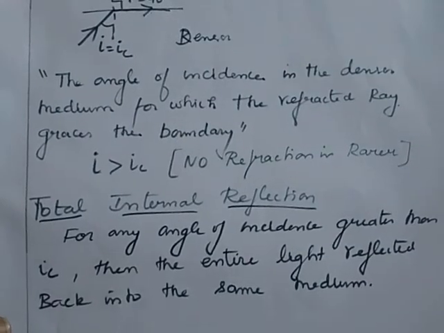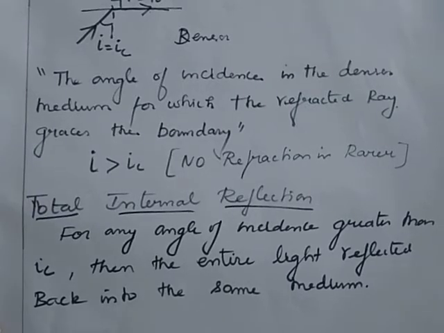That is known as total internal reflection. Let me see in the diagram.